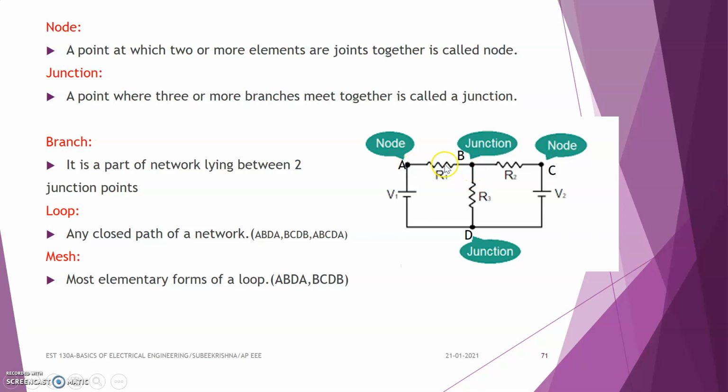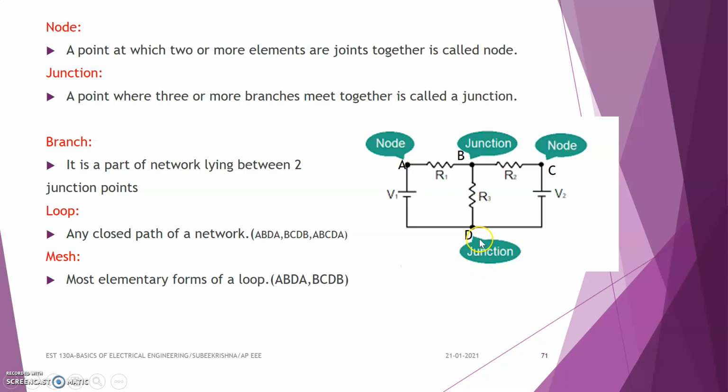Here this branch and this branch and this branch are joined at point B. So we can say that the point B is a junction. And here also these three branches are joined at point D, and we can say that the point D is also a junction.